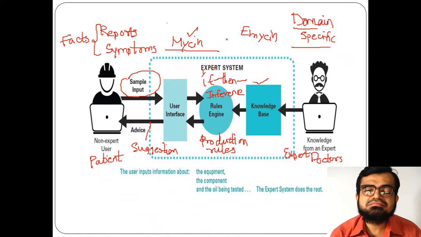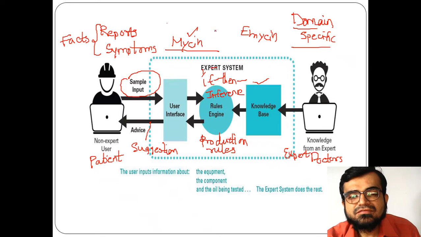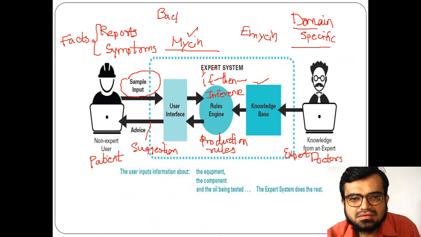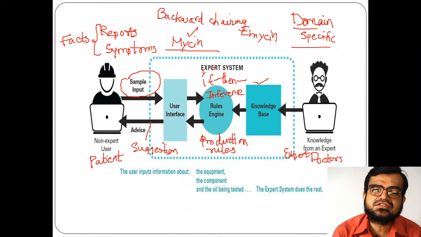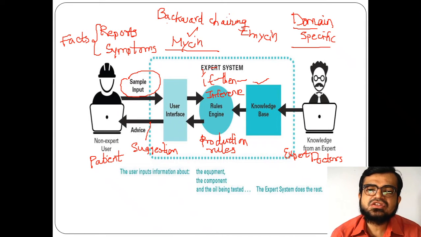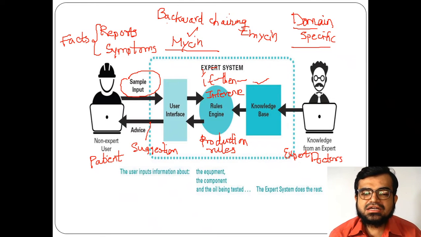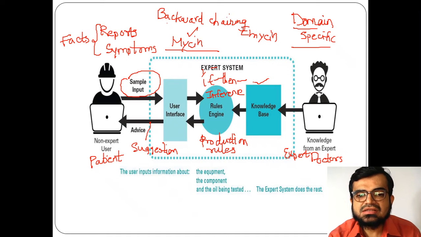And remember, MYCIN works in a backward chaining process. There are two types of process which can be performed in an inference engine: forward chaining or backward chaining. So how does this inference engine work as a backward chaining process? Backward chaining means it takes the goal as an input and again reaches back to the original state.